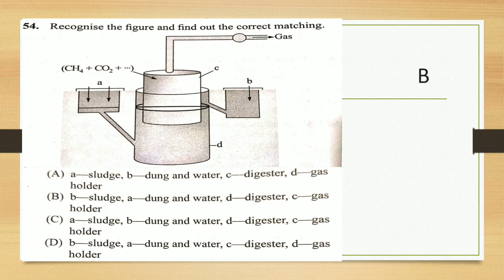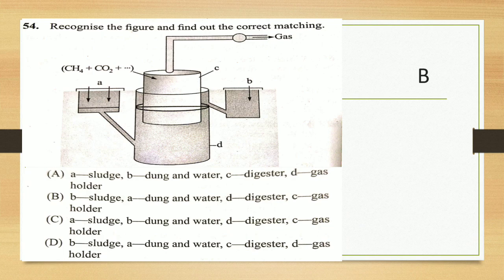Next one, recognize the picture. This is a biogas plant. What is the answer? A, B, C, D are given. A is the dung water, where you can fill the dung water. B is the sludge, where removal of the material takes place.